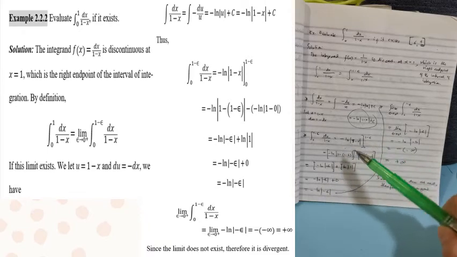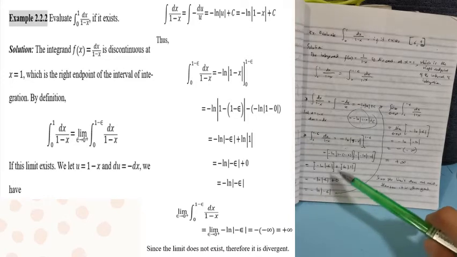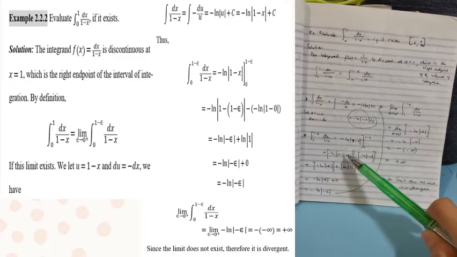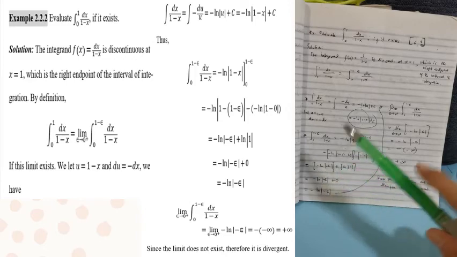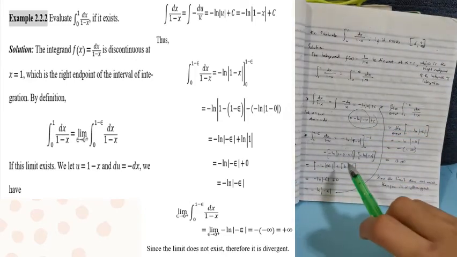Ang result sa pag-evaluate natin is negative ln of epsilon, kasi diba 1 minus 1 is 0, so we are left with negative times negative, which becomes positive epsilon. This is not negative ha, this is positive epsilon.